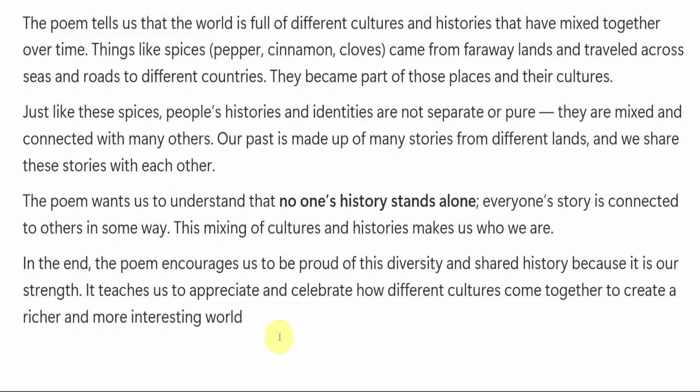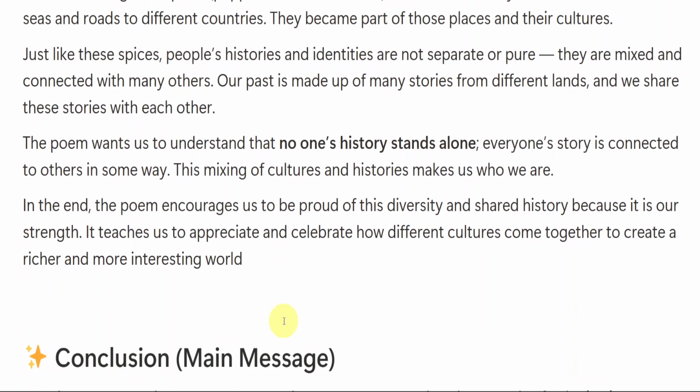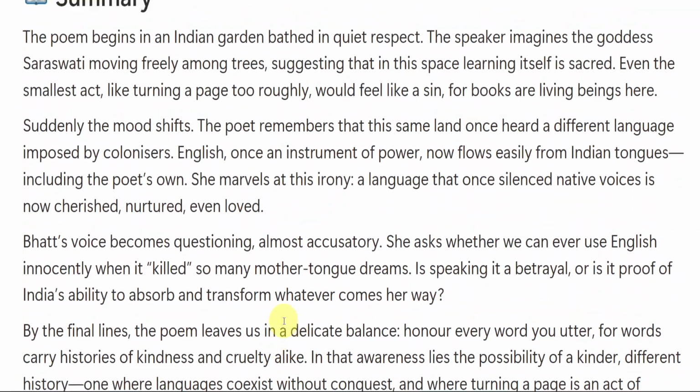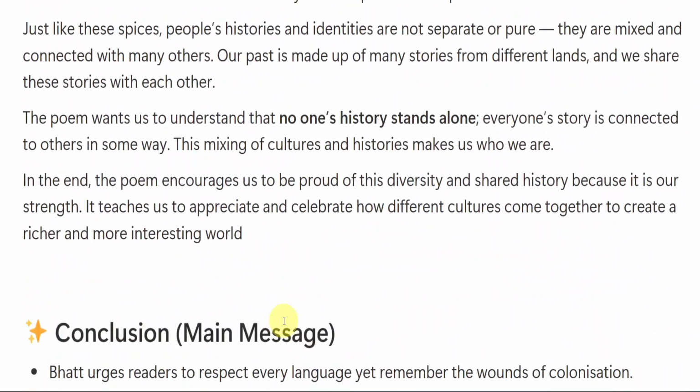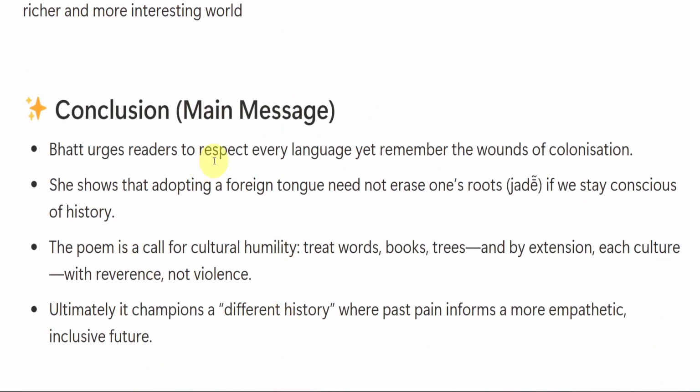Yes, being a part of India, we have to be proud of our India, our country. Being citizens of India, we also have to be respectful of different cultures and different histories. So all the histories come together and they make us who we are. So this is what we are seeing in this poem. This is not a lesson, this is a poem.